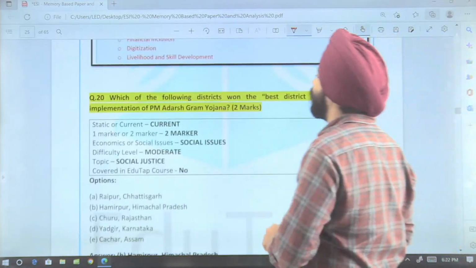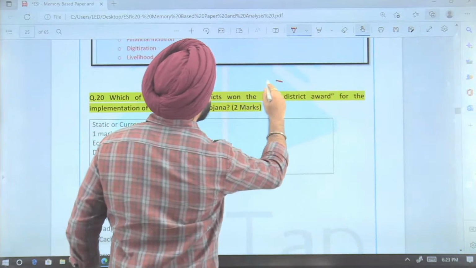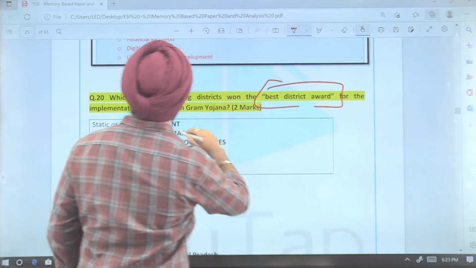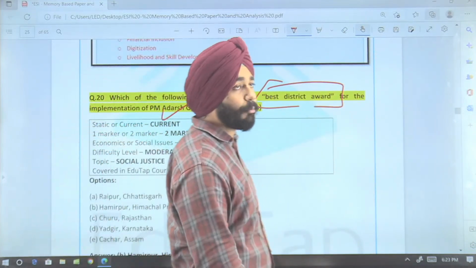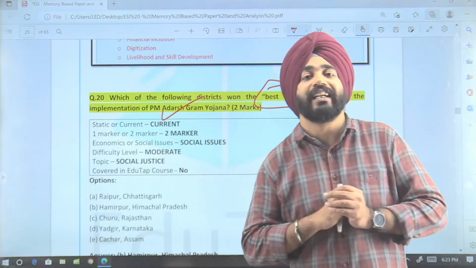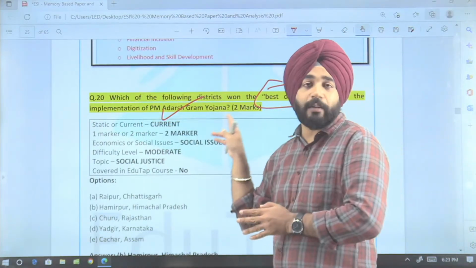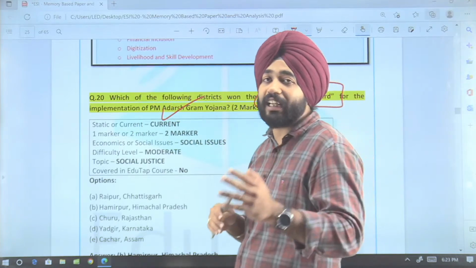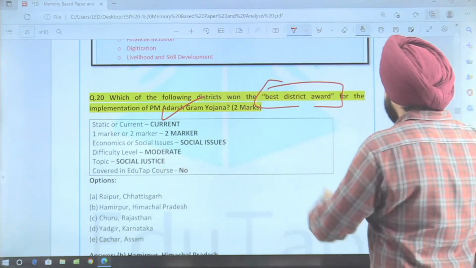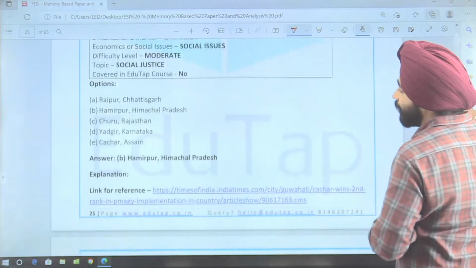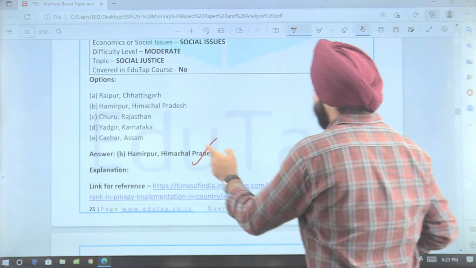Now, guys, the next question is, which of the following districts has won the best district award for the implementation of PM Adarsh Gram Yojana? Now, if I talk about this information, guys, this is recent information. In the month of April, some awards were given under PM Adarsh Gram Yojana, and that was the thing that has been asked here. Which district has won the award? So the answer here is Hamirpur in Himachal Pradesh.